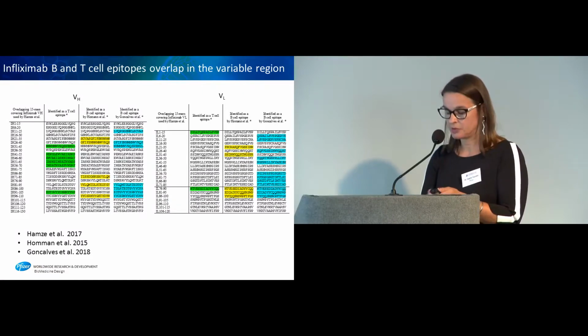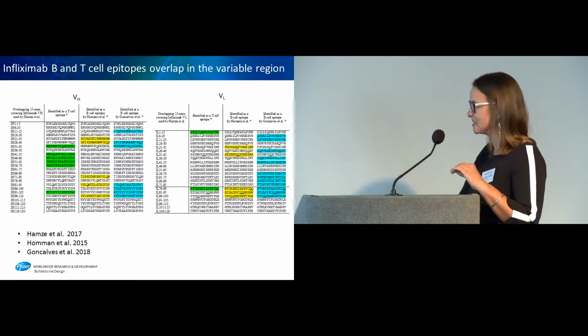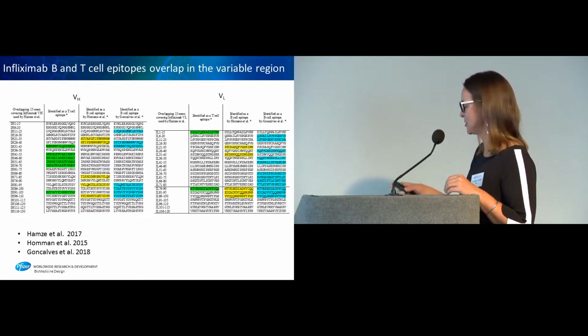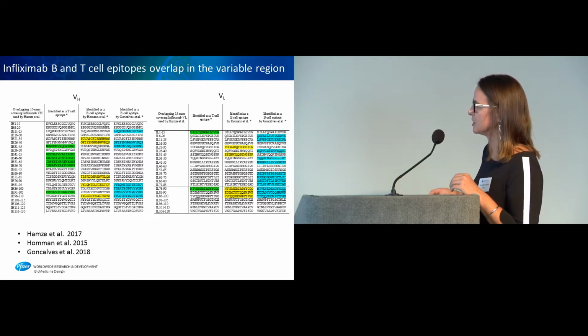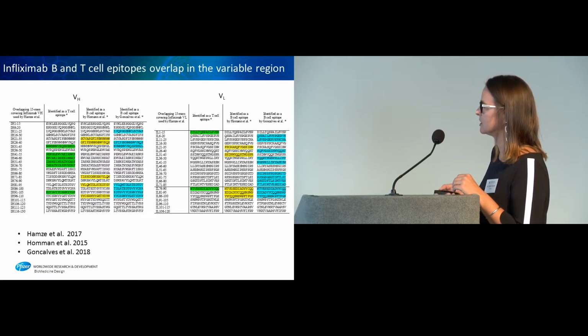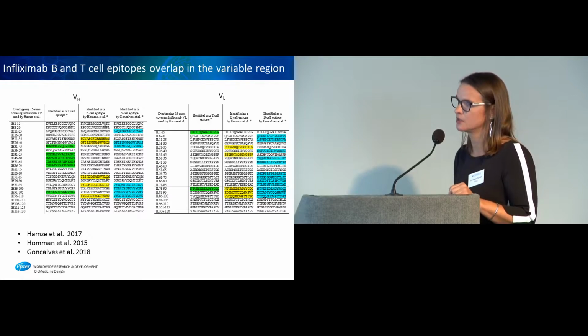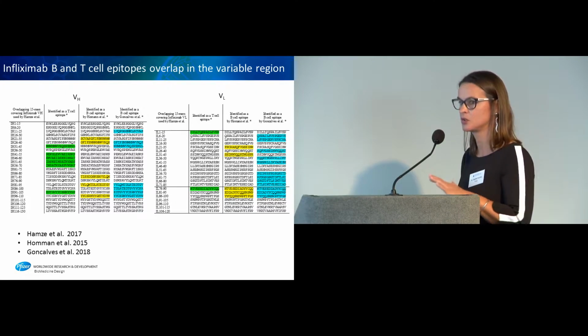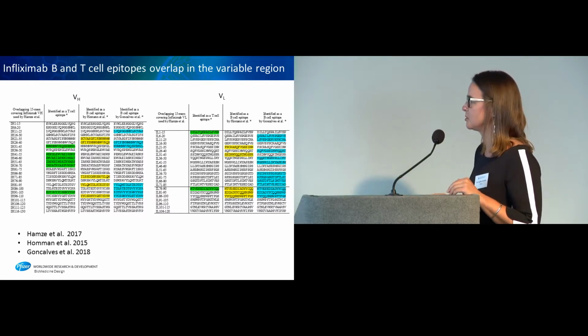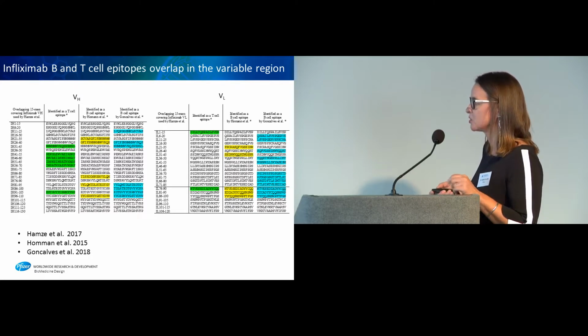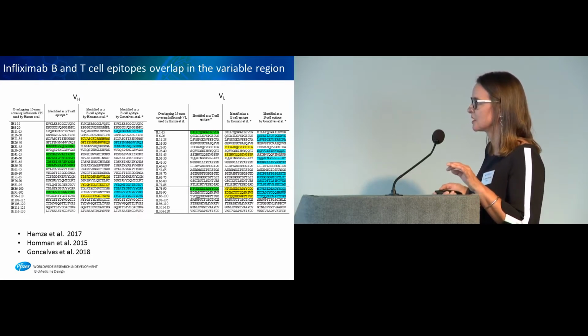So this is my very crude analysis of the B cell and the T cell epitopes. I took the table of the 15-mers that were tested by Mayer's group. In green, we have the epitopes that have been identified. So this is VH and VL. And I tried to look at what sequences were identified in terms of B-cell epitopes by the two other groups, the work I just described. This is not very precise, and I really apologize, but it is difficult because these are overlapping peptides. If you find one that is a bit similar, you don't know exactly where to put it.